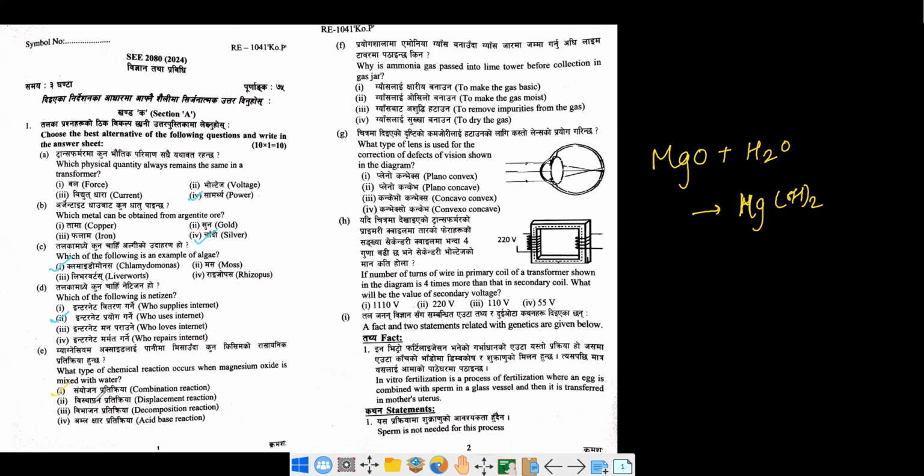In case of displacement, some particle has to be displaced from the reactant. In decomposition, one reactant will be broken down into two or more. Okay, so this is an acid base reaction. Sometimes an acid base reaction can also seem like displacement, but you have to be very careful while dealing with it.